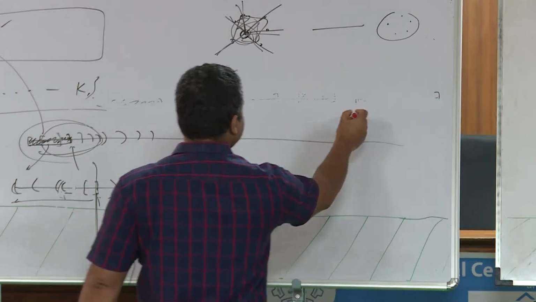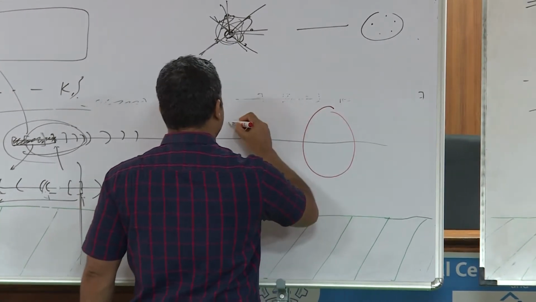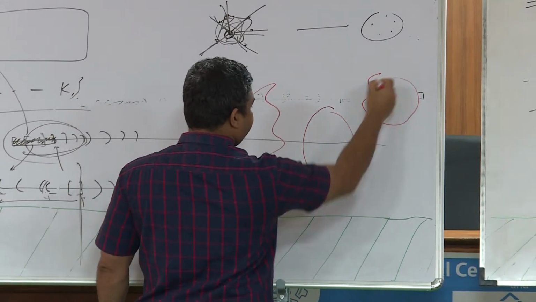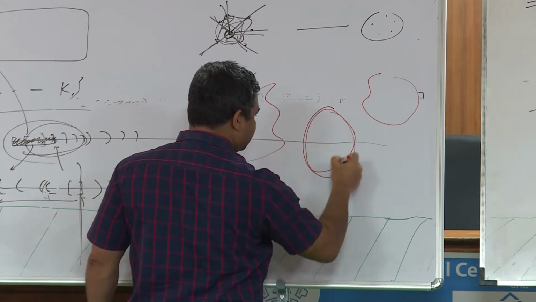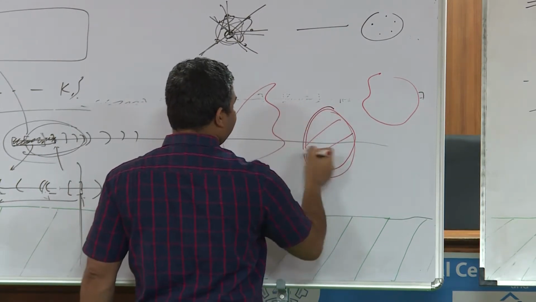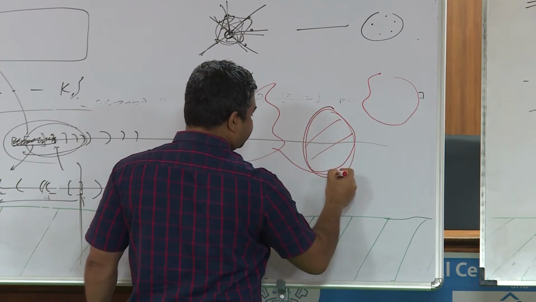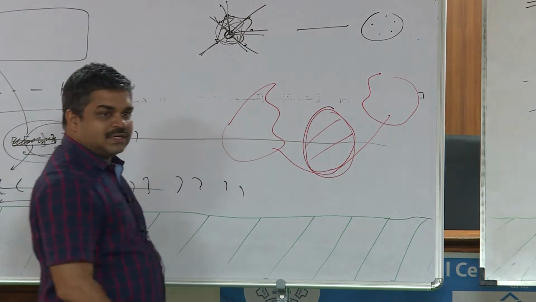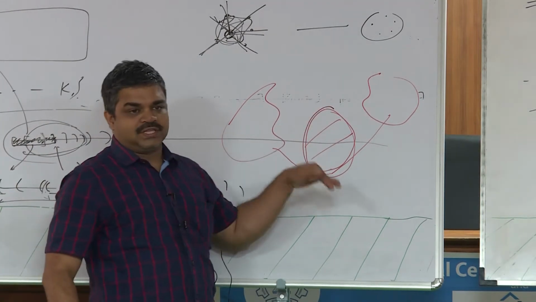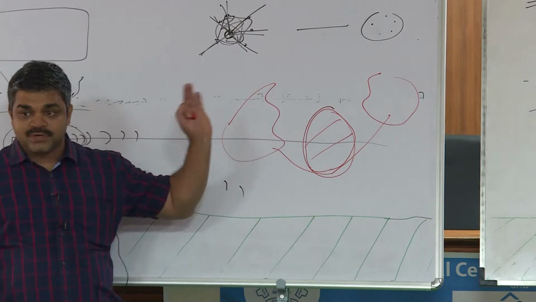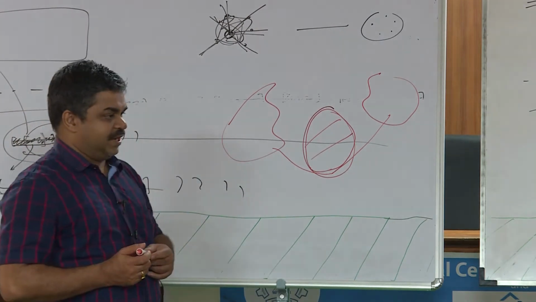That means, suppose this is a separator, and some pieces come if you separate. But then I try to remove only this much of it. It should not happen that there is still a connection through this thing. Understand, right? So if you want to really cut it, you should remove all of this. No proper subset of it should be able to separate it, right?